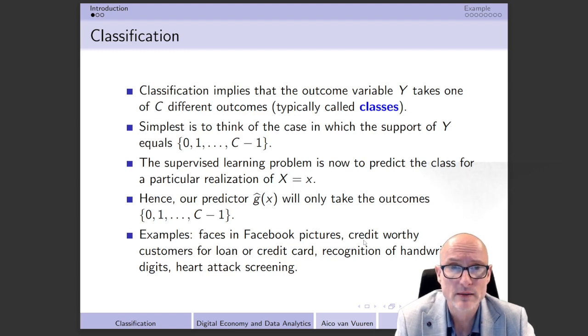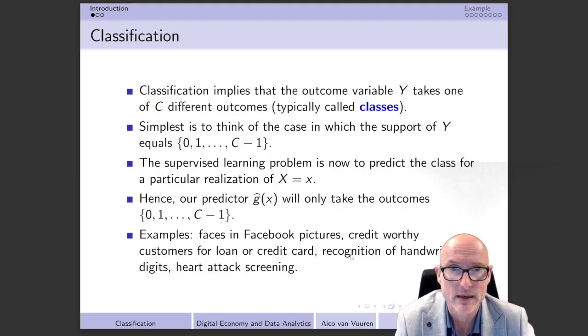One of the things that we would like to do is to have machines that can actually read handwritten things like digits or letters. When we only have digits, we have only 10 different classes. But when we also look at letters, then it's at least 26 extra, so at least 36 different classes.